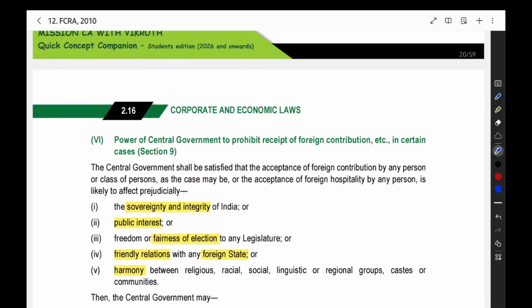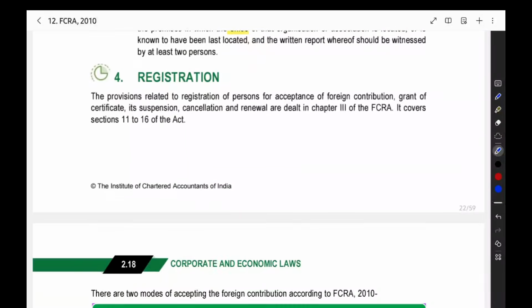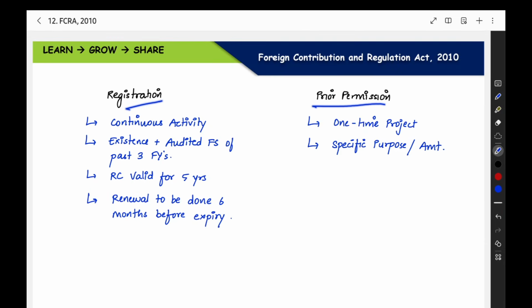Prohibition of foreign contribution received by certain persons. Now the next part is registration. Here, in registration, we have two types. One is the registration, the other is the prior permission. When you are receiving foreign contribution, you have to take either registration or prior permission. What is the difference between these two?